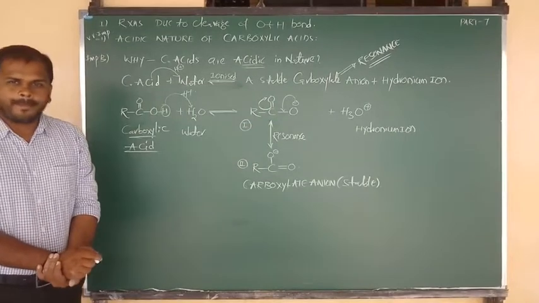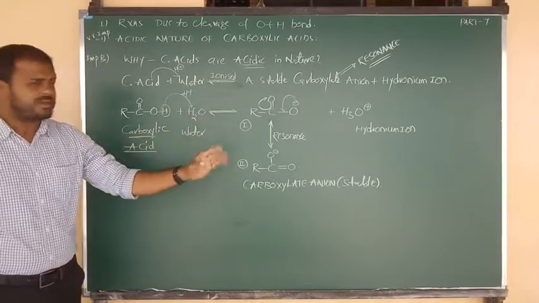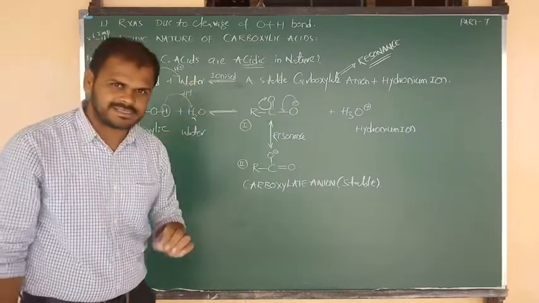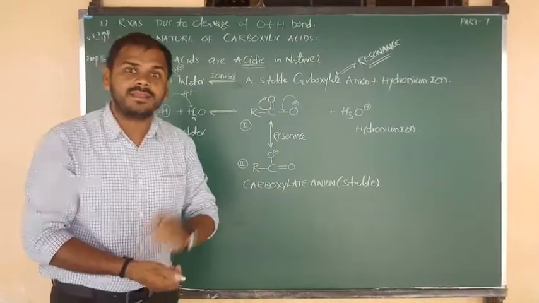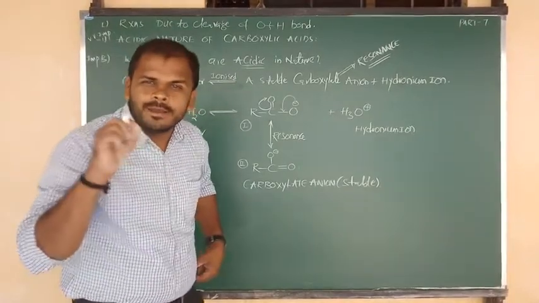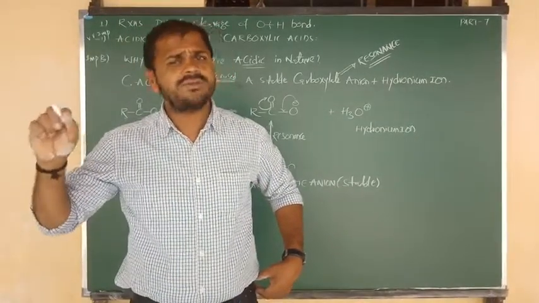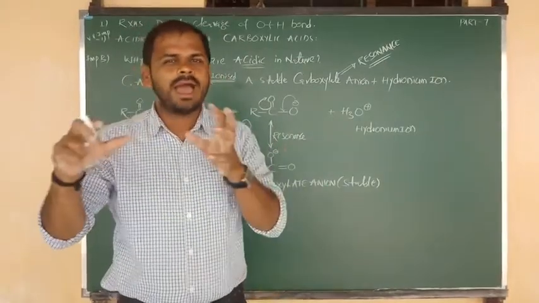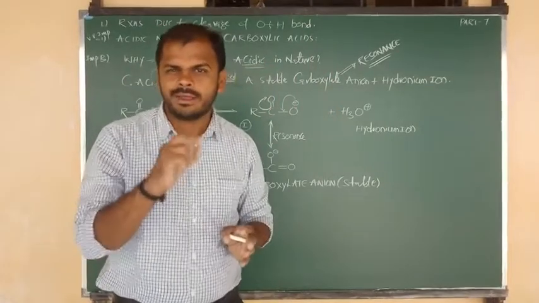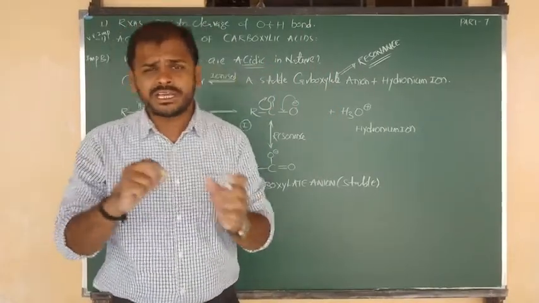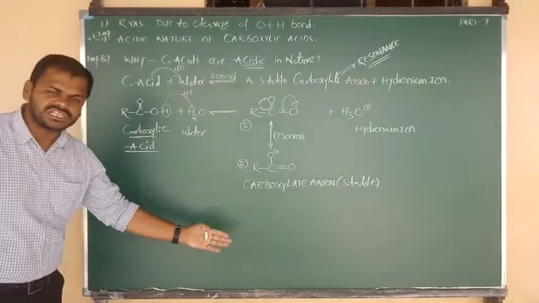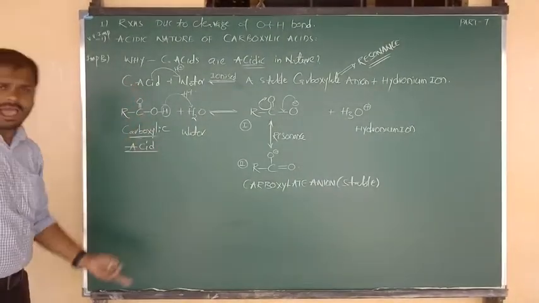Now listen carefully. For this equilibrium reaction, this dissociation reaction, we can write the dissociation constant. Because the compound is an acid, we can write the acid dissociation constant. The symbol is Ka. You may have studied this in the first PUC equilibrium chapter. Acid dissociation constant, Ka is the symbol. Base dissociation constant, Kb is the symbol. But here it is the ionization of an acid compound.